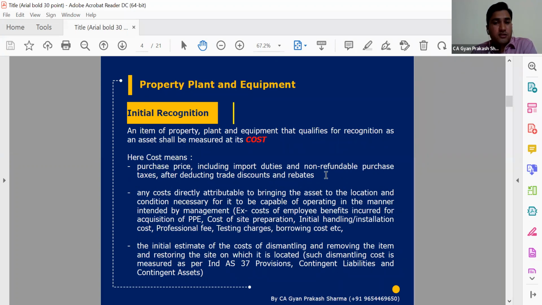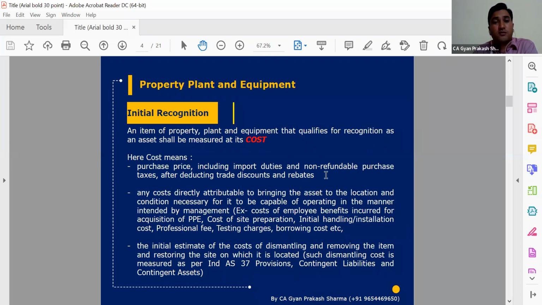But here the discounting question will arise. Suppose we have incurred 100 rupees for a plant and machinery, but we know that at the end of 5 or 10 years, when we want to switch any factory or region, we need to remove the surface activities and extra structures, or put down that machinery.